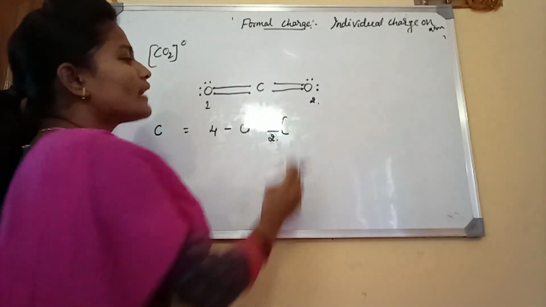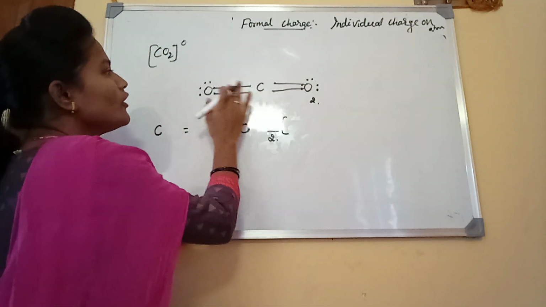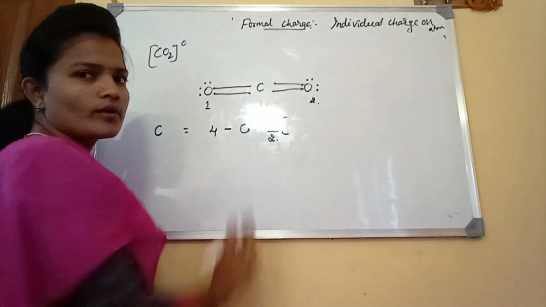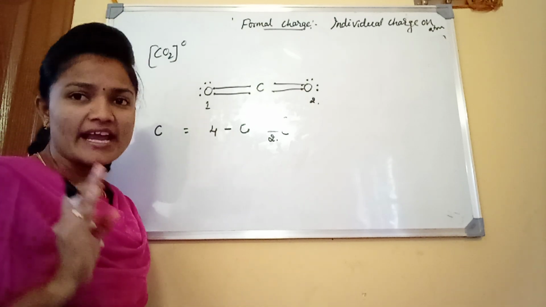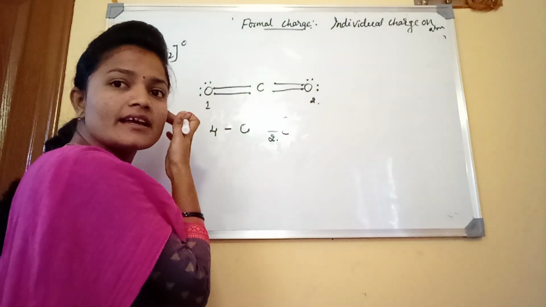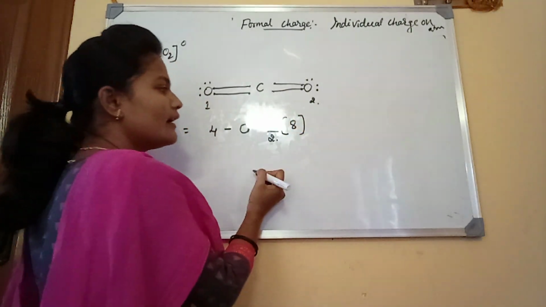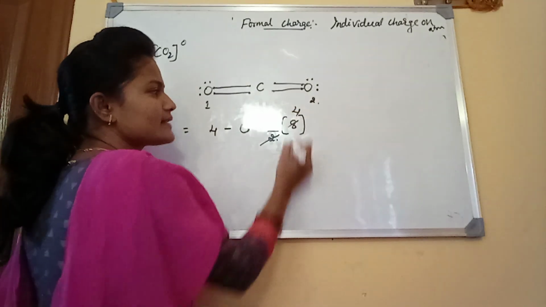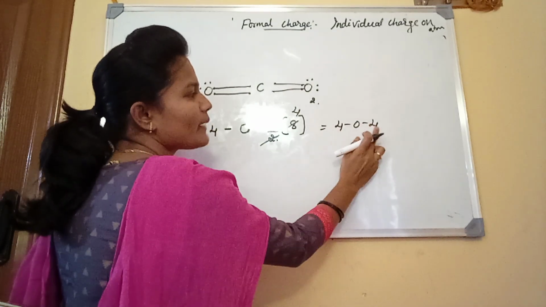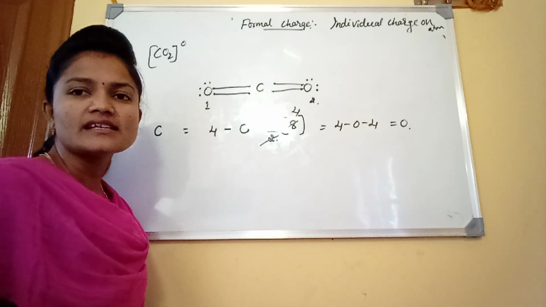Now I am writing the number of shared electrons on the carbon atom. You have to count 1, 2, 3, 4, and 1, 2, 3, 4. On each side, 4 electrons are shared with the carbon atom. So the total number of shared electrons on carbon is 8. Then 4 minus 0 minus 4 plus 4 minus 4, which is equal to 0. The formal charge on the carbon atom is 0.